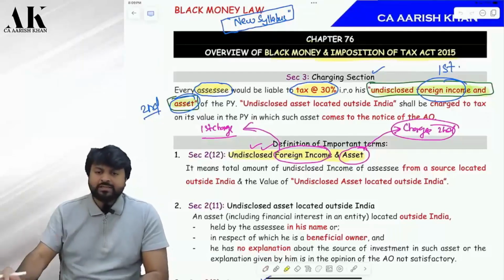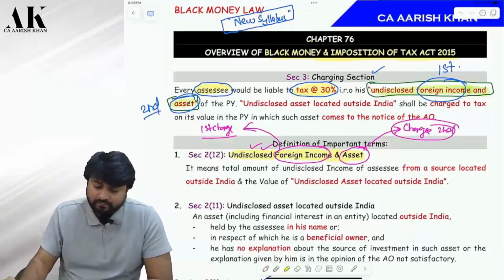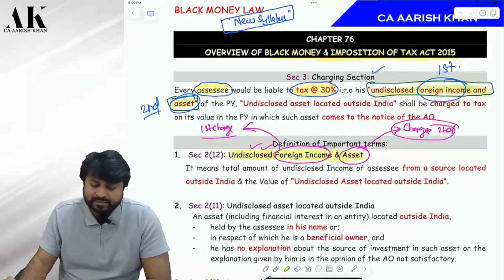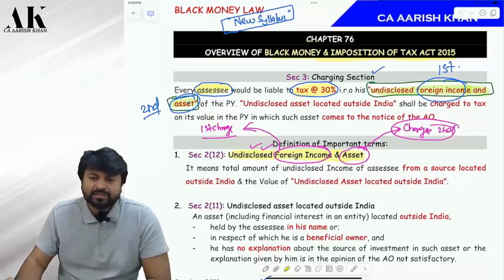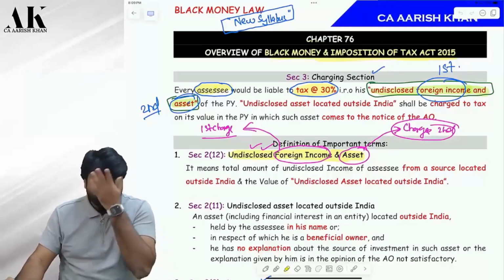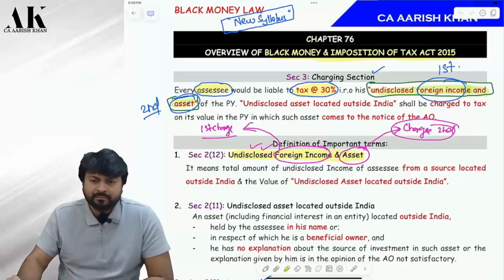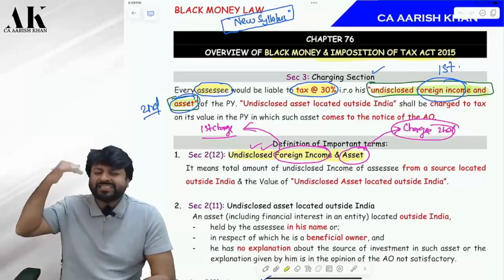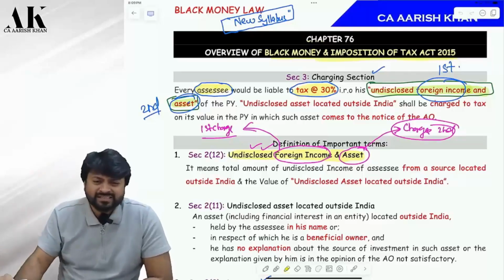Come to the charging section once again. What does the charging section say? Every person would be liable to tax how much? 30%. On what? On how many things? Just think fast now.